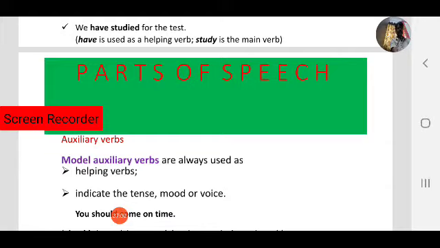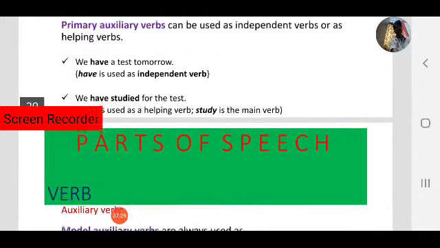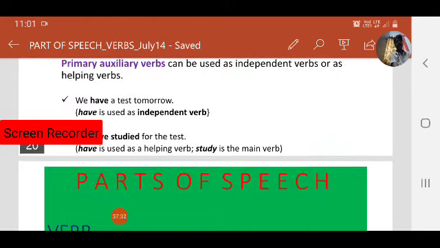Modal auxiliary verbs. As you know, helping verbs can be divided into two categories: primary helping verbs and modal helping verbs. Modal helping verbs are always used as helping verbs, whereas primary helping verbs can be used as independent verbs or helping verbs. We have seen two examples. The same verb, have, in the first sentence is used as an independent verb, in the second sentence as a helping verb.